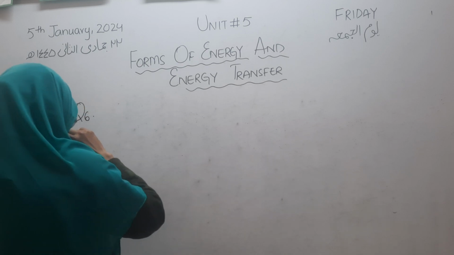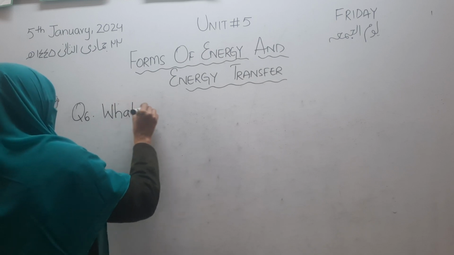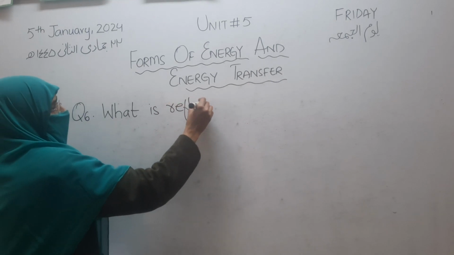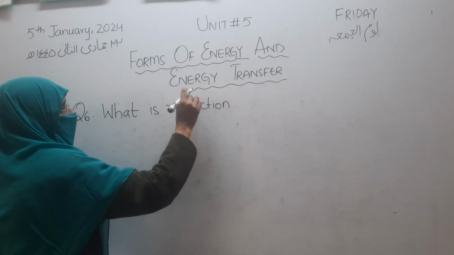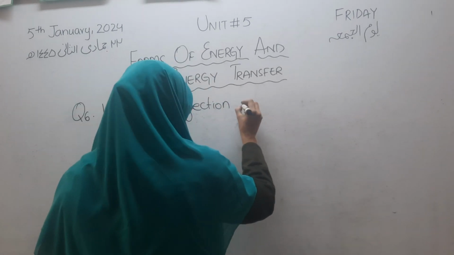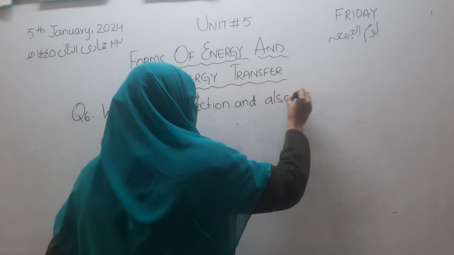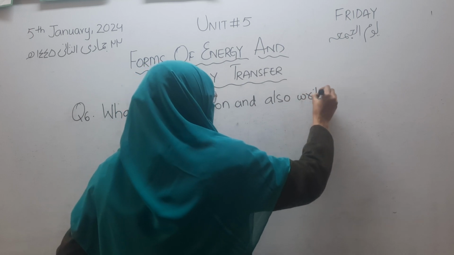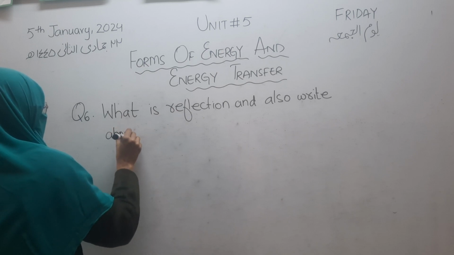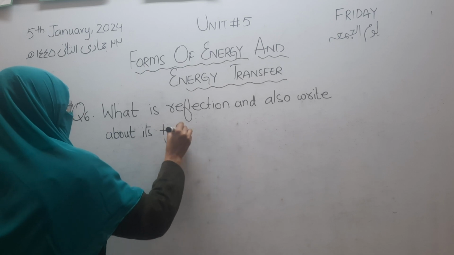Question number 6 is, what is reflection and also write about its types.